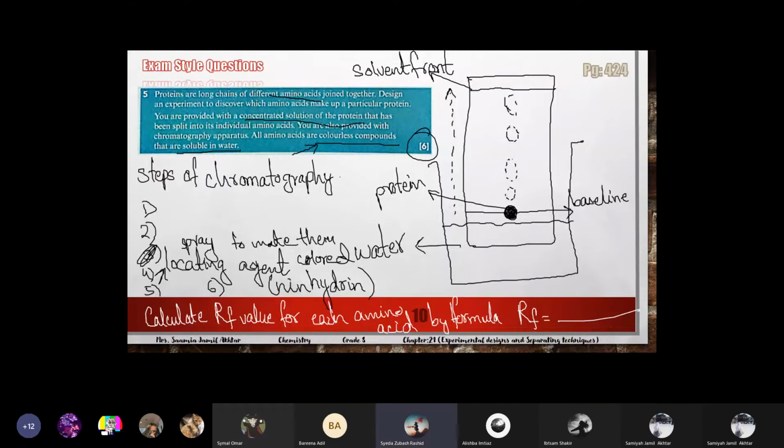Then I want to do worksheet discussion with you. The answers are already written on the worksheet. This is the answer sheet actually, so I'll show you the answer sheet and discuss with you also.